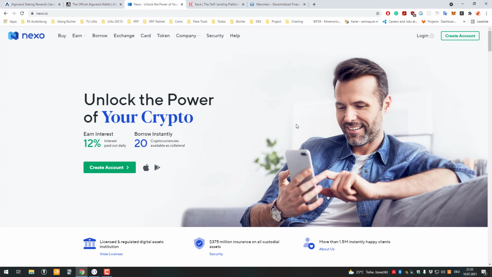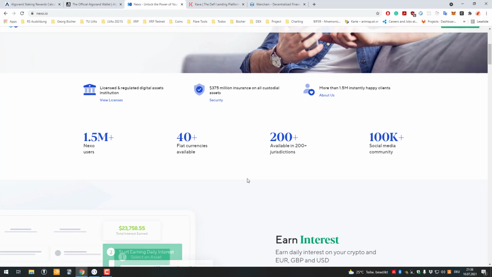No, they are basically using the borrowed XRP to also give loans, and as far as I remember, Nexo is doing overcollateralized loans. I think the ratio is about 30% or something like that. So whatever you add in crypto to your account, you can only borrow about 30% of what you've put in. So yeah.